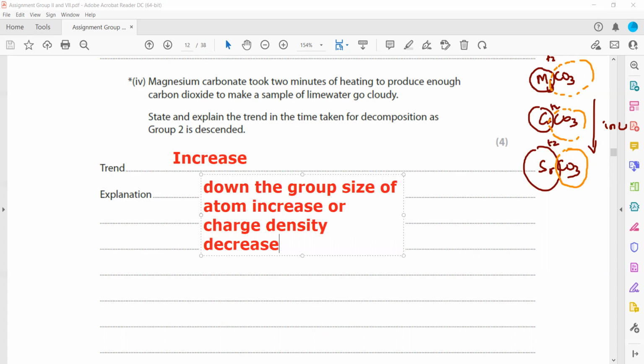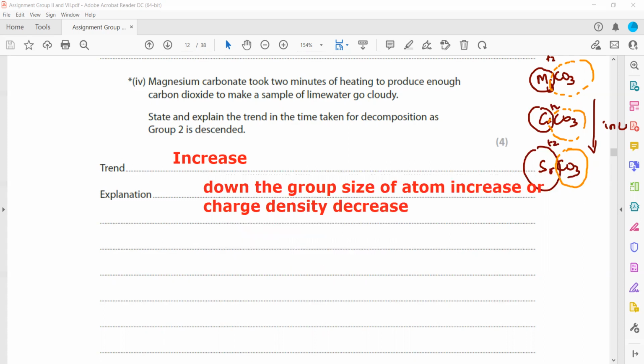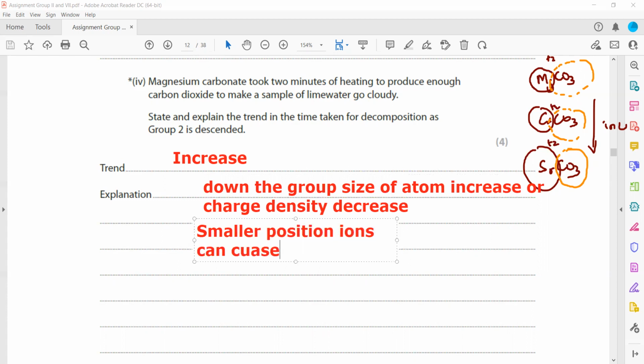Then what is the effect of this charge density? A smaller positive ion can cause greater distortion or polarization,